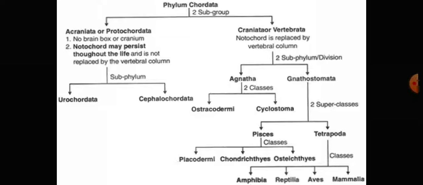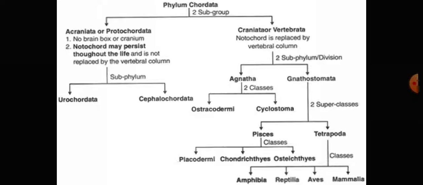The non-chordates are divided into 10 phyla, from phylum Protozoa up to the hemichordates.